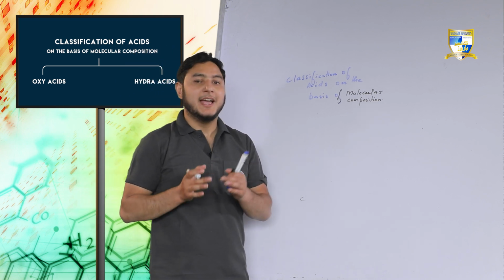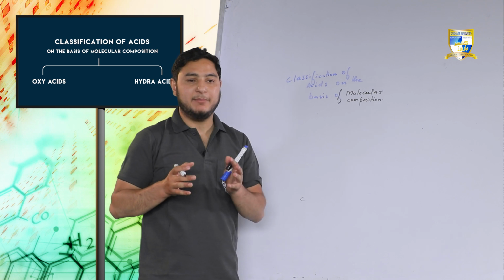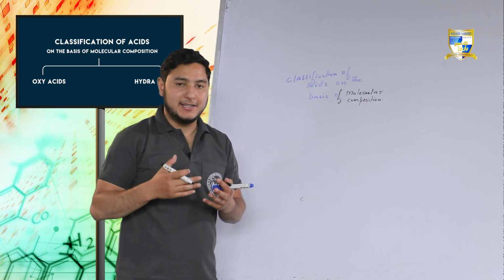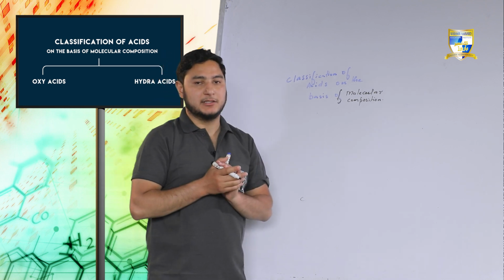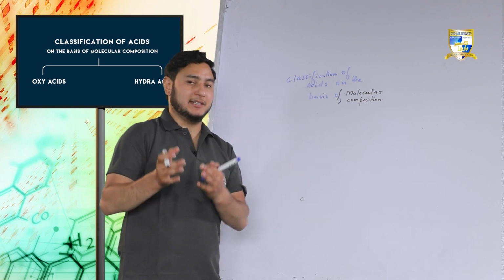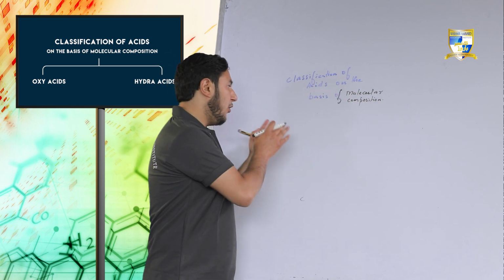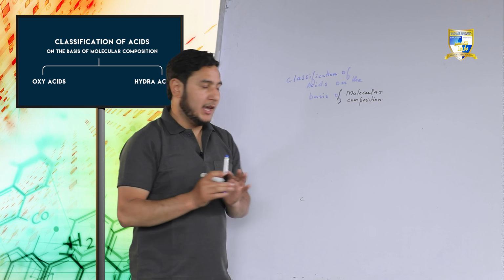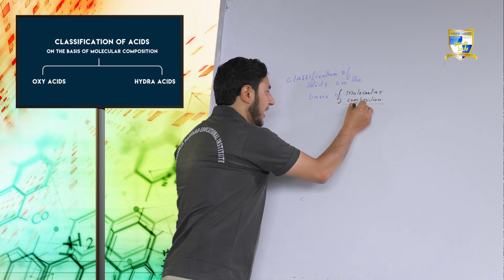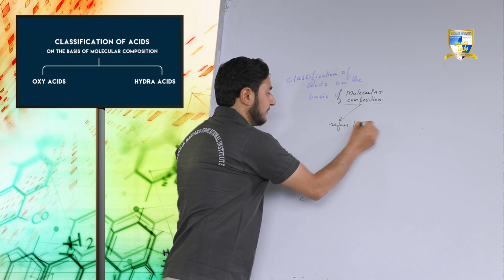Molecular composition refers to the elements that constitute an acid. That means what are the elements that make up the acids, or what are the elements present in the acids.